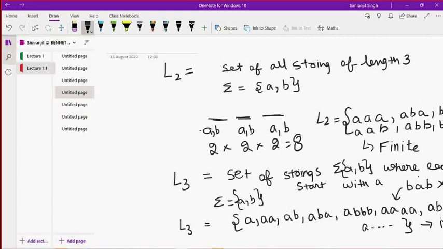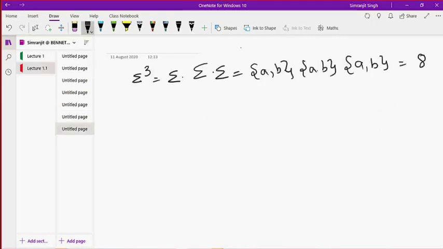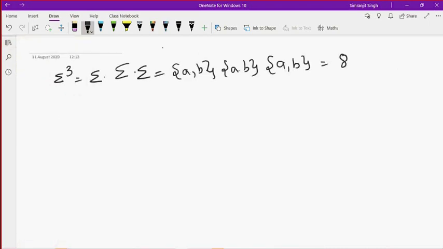Going further, I just want to raise sigma to the power of n. Now see it clearly, this is very important. I can also denote this by sigma star.